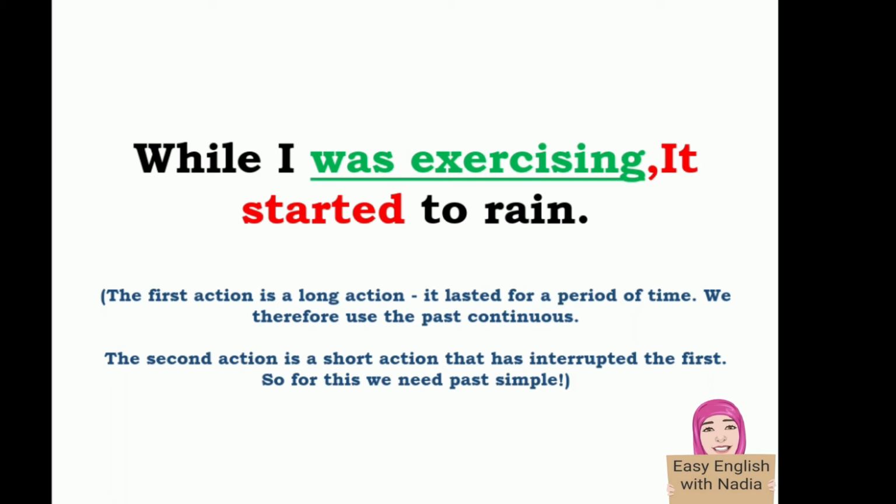So, in this sentence, we have two actions, a long action and a short action. The long action is an action that lasted for a period of time. That's why we conjugated the first action in the past continuous. The second action is a short action. That's why we use the past simple.